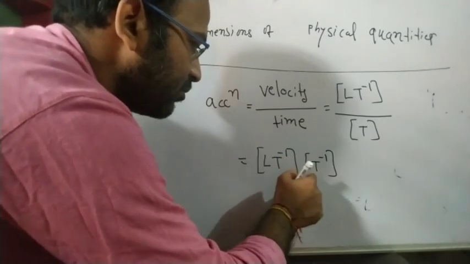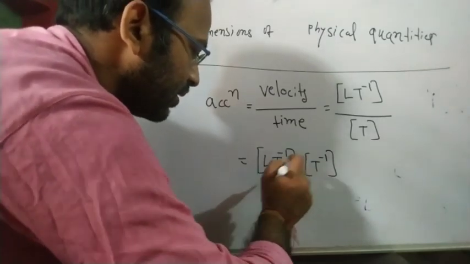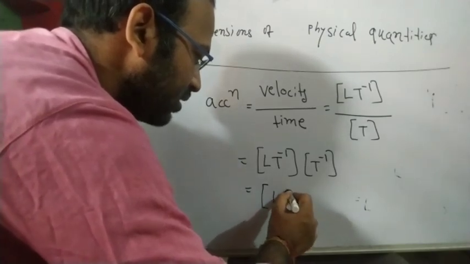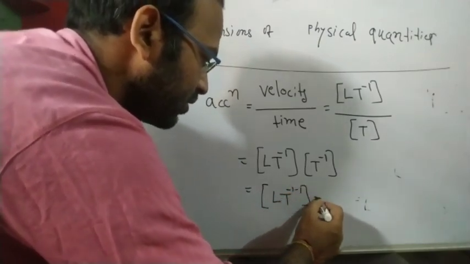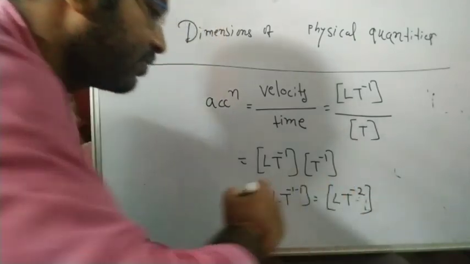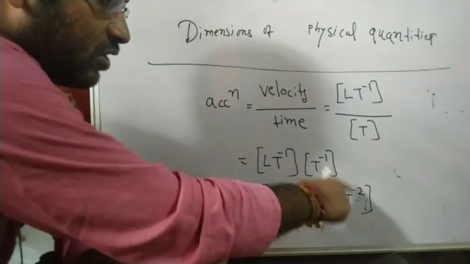These are the same quantity being multiplied, so what can we do with the powers? We can add. So how much will it be? Minus 1 minus 1, that is minus 2. I explained it very simply. L T to the power minus 2. Okay, so this is the dimension of acceleration.